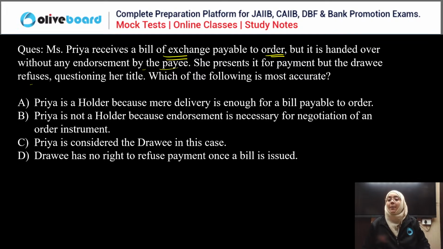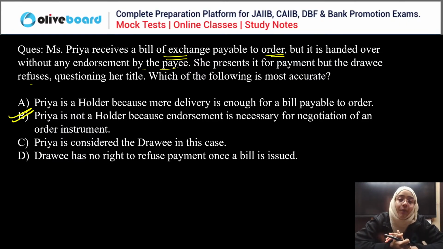Now, Miss Priya is demanding the money from the bank. The bank is not entitled to make the payment to Miss Priya because endorsement is necessary for receiving the payment in case of a bill of exchange. If you haven't endorsed that bill in the name of Miss Priya, she is not entitled to receive the payment. So Miss Priya is not the holder because endorsement is necessary for the negotiation of an order instrument, right? So B is the correct answer. Yes, everyone is correct here.